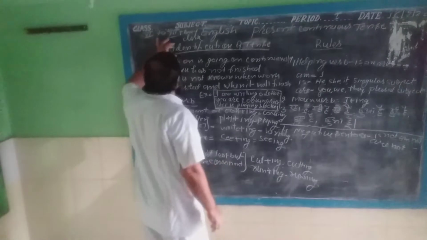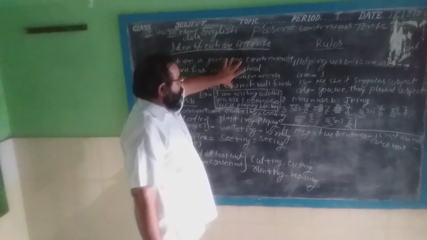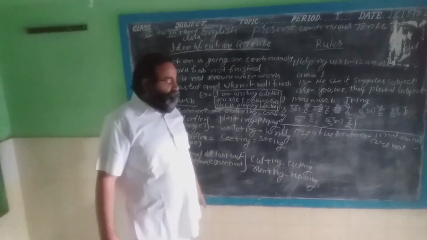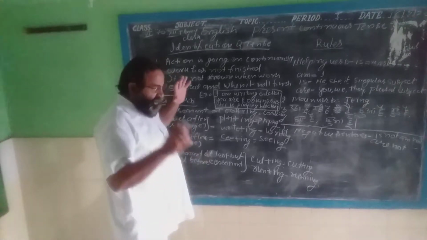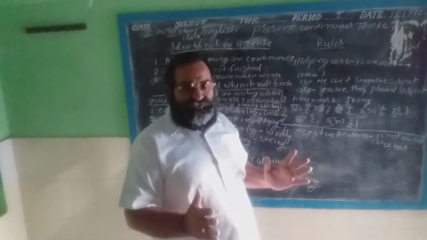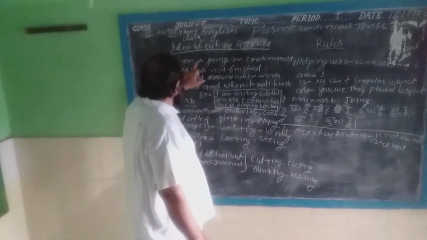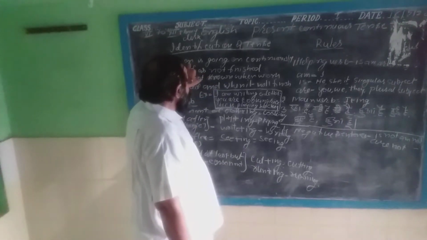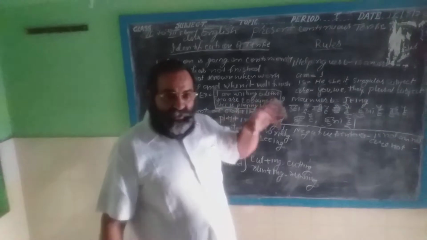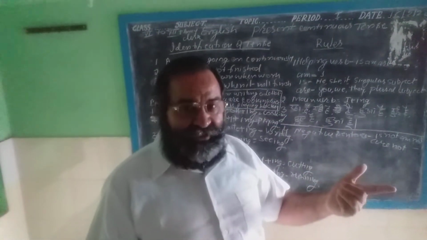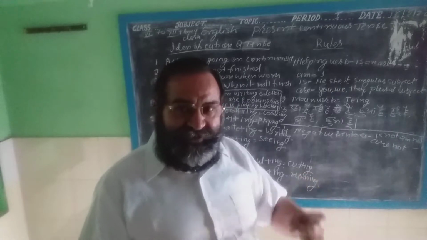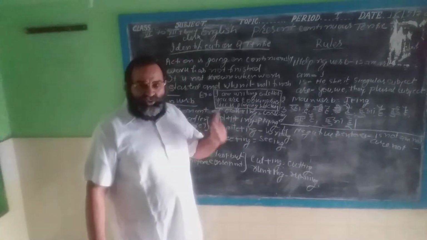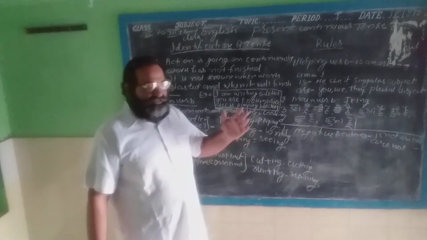Now, identification of the tense in English or in Hindi. How we will know that it is the present continuous tense? Either it is the English sentence or Hindi sentence, first of all, the action is going on continuously in the sentence. Means work is being done continuously, has not finished, it is continuously going on. The man or the doer is doing the work continuously.